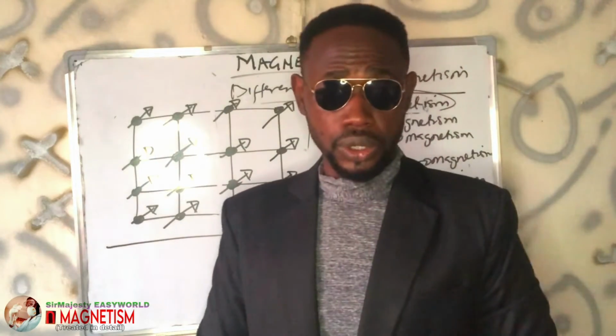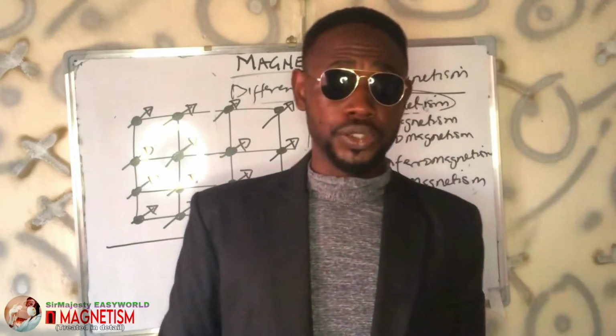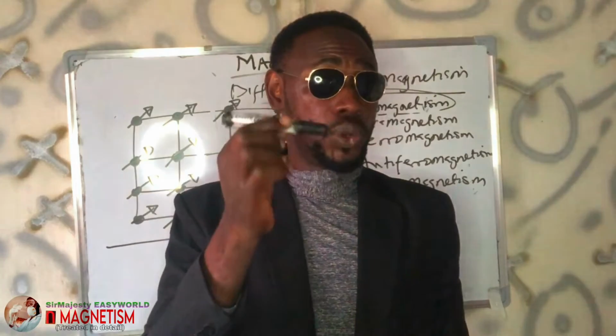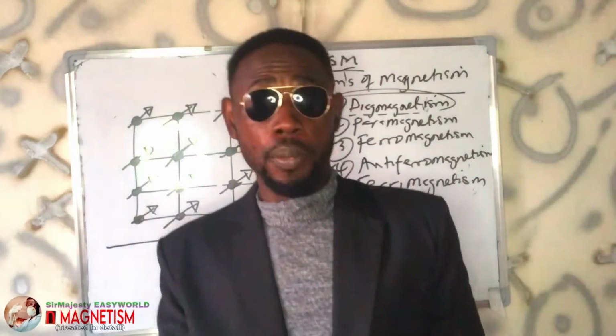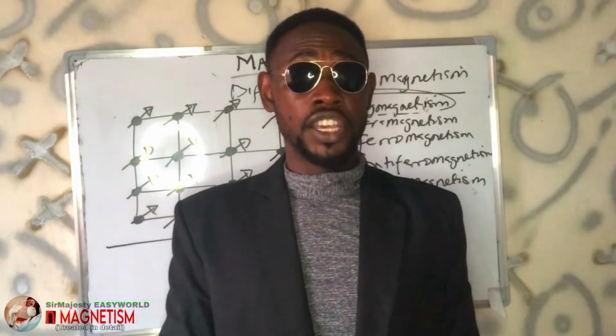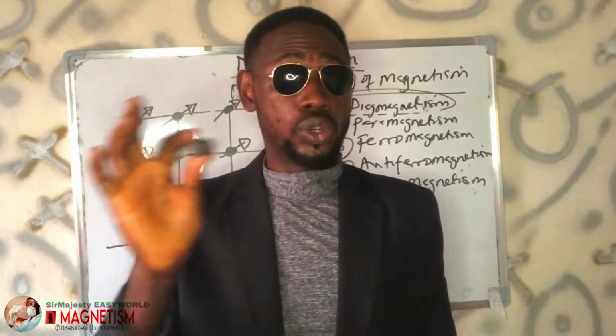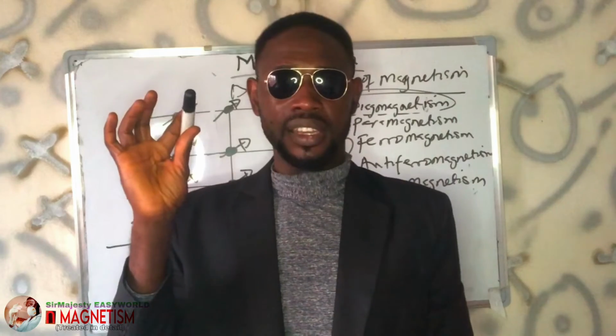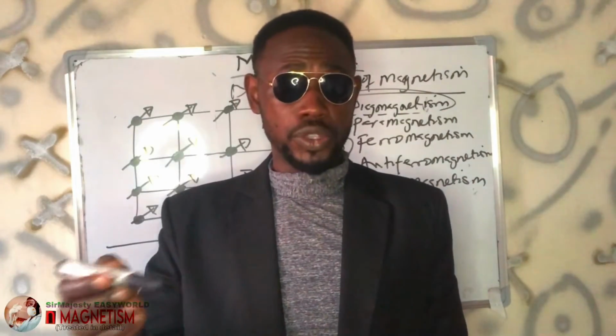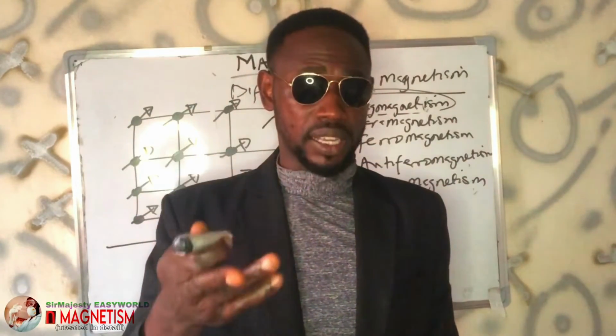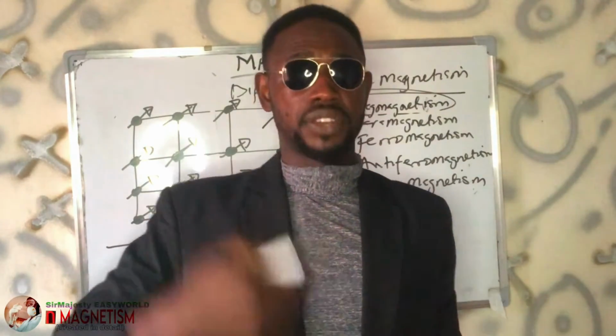So it should interest you to know that at a certain temperature, ferromagnetic substances can lose their ferromagnetism and become ordinary paramagnetic. That is, if you heat a particular permanent magnet to a certain temperature, it will lose its ability to attract again and can only be attracted. There is a difference between you attracting and being attracted. Then you cannot attract, but you can be attracted to.